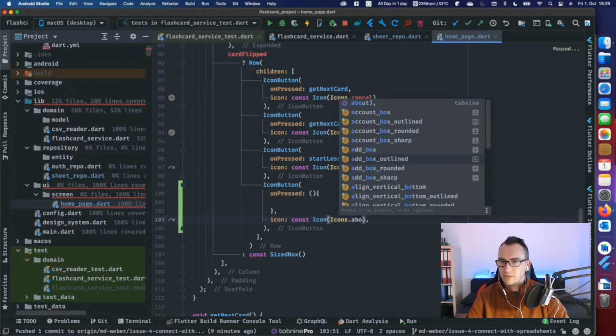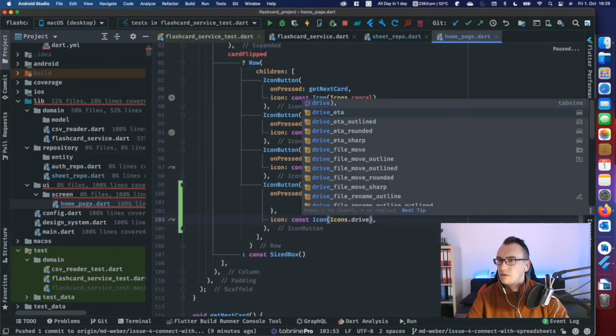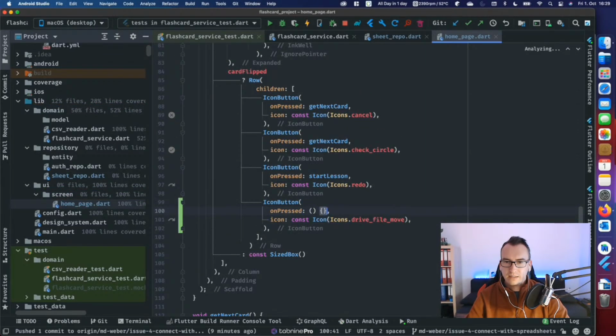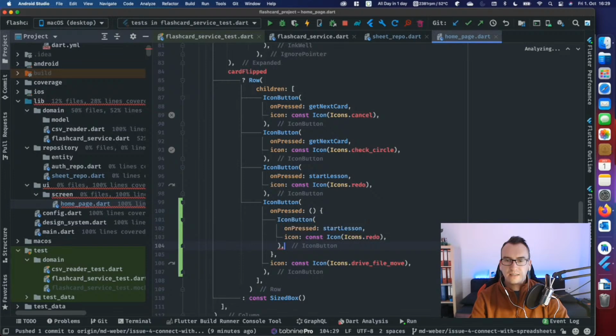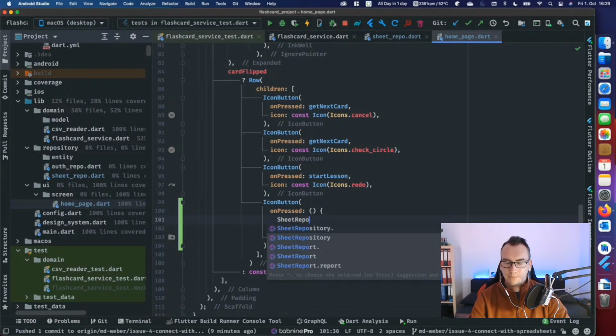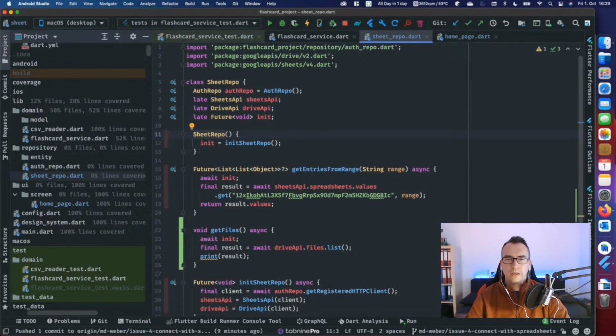So we can click, for example, or do we have something for Drive? I think that would be cool. Yeah, here a file, something like that. So it's just our demo clicker, and inside of here we now want to access the new service, the old service, our sheet repo. Could we directly create that? I think we could. Yeah, perfect. So that works.